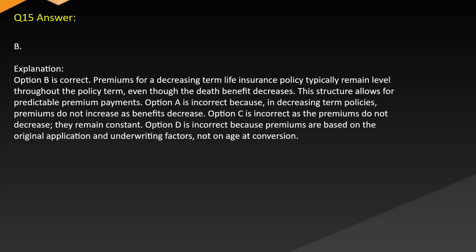Answer B. Explanation. Option B is correct. Premiums for a decreasing term life insurance policy typically remain level throughout the policy term, even though the death benefit decreases. This structure allows for predictable premium payments. Option A is incorrect because in decreasing term policies, premiums do not increase as benefits decrease. Option C is incorrect as the premiums do not decrease as they remain constant. Option D is incorrect because premiums are based on the original application and underwriting factors, not on age at conversion.